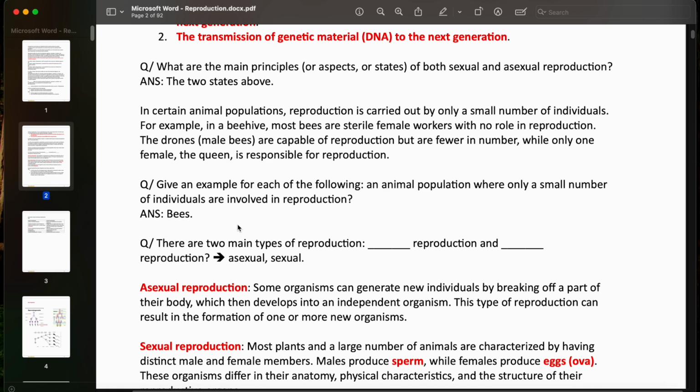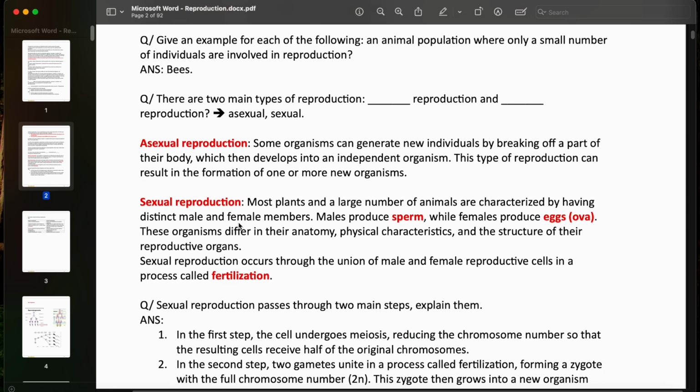You can have a blank question telling you that there are two main types of reproduction, blank and blank. They're going to be sexual reproduction and asexual reproduction. In asexual reproduction, some organisms can generate new individuals by breaking off a part of their body, which then develops into an independent organism. This type of reproduction can result in the formation of one or more new organisms. This is similar to amitosis, the binary fission we've discussed earlier in the first chapter. This is the whole concept of asexual reproduction: a cell divides and makes up two cells.